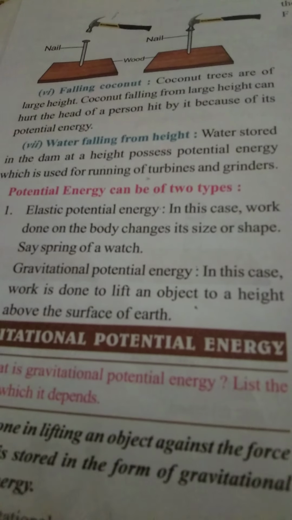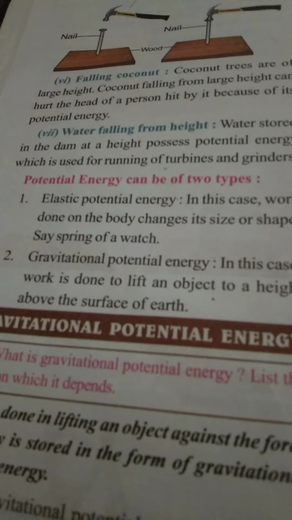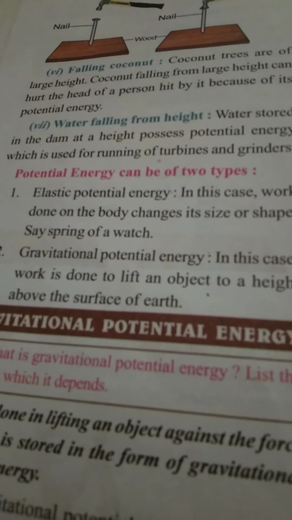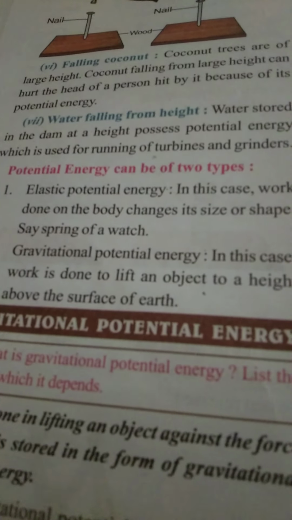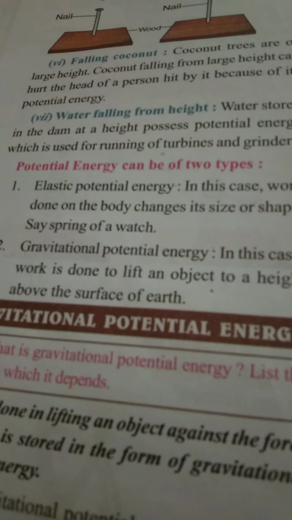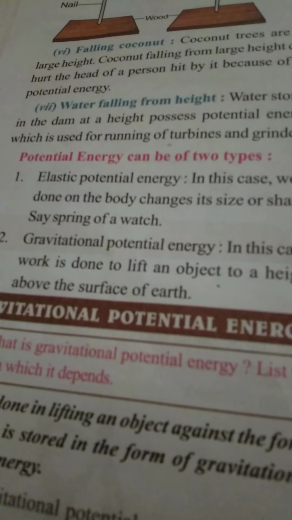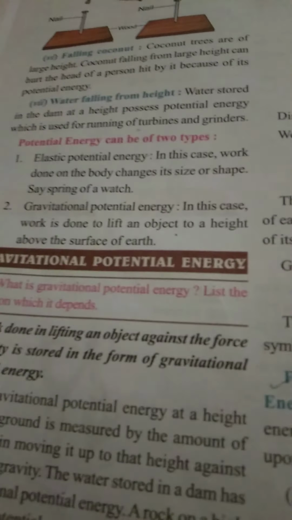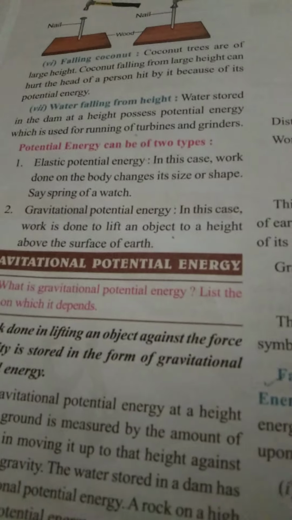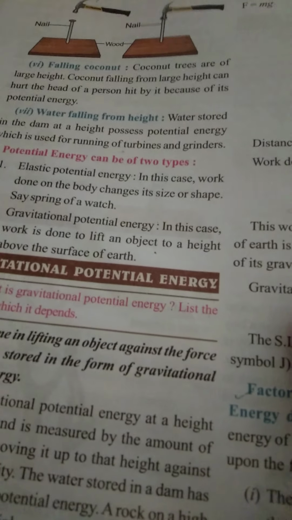Now this potential energy can be of two types. There are elastic potential energy and gravitational potential energy. First one was elastic potential energy and the second gravitational potential energy. Elastic potential energy means work done on the body changes its size or shape.